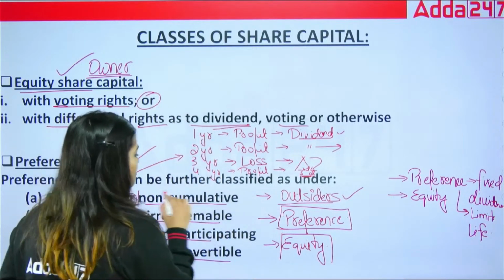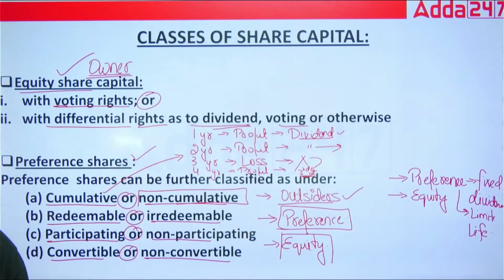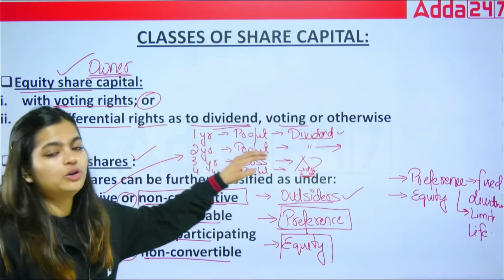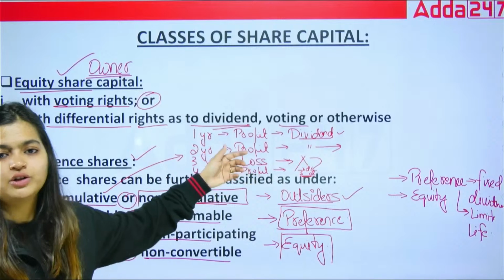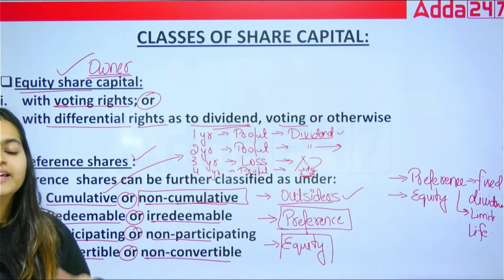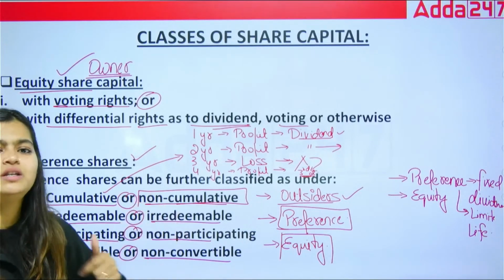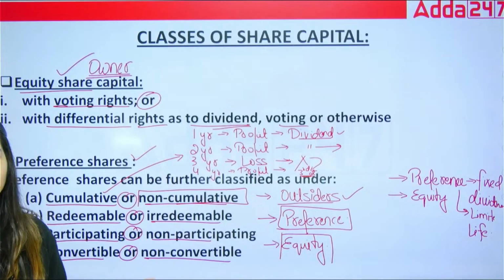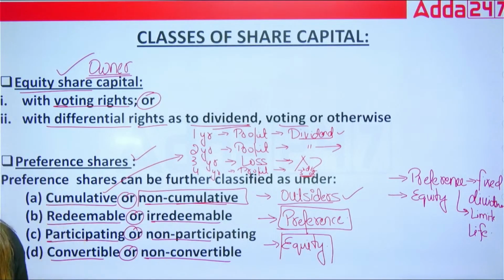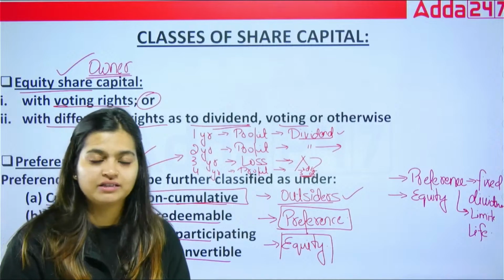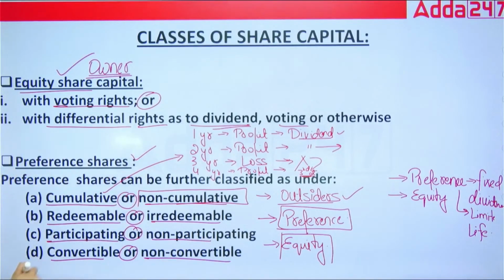Next is non-cumulative preference shares. Non-cumulative preference shares are those shares in which, if in any particular year you incur any loss in your company, there will be no carry forwarding of that particular year's preference dividend. It means there will be no liability in the subsequent years to pay earlier year's dividend before distributing the current year's dividend. That is what non-cumulative means.